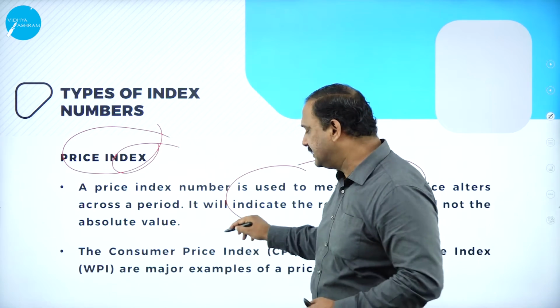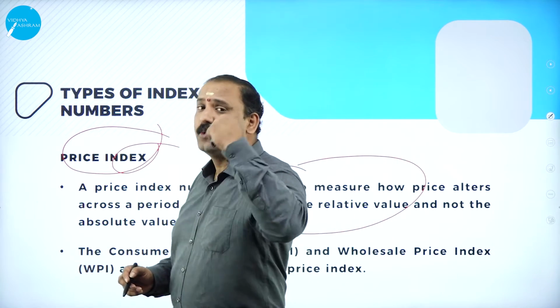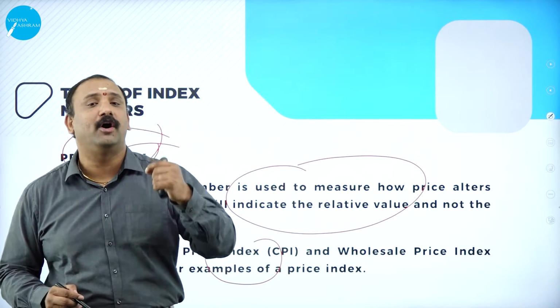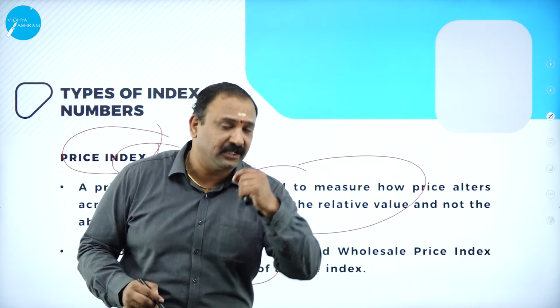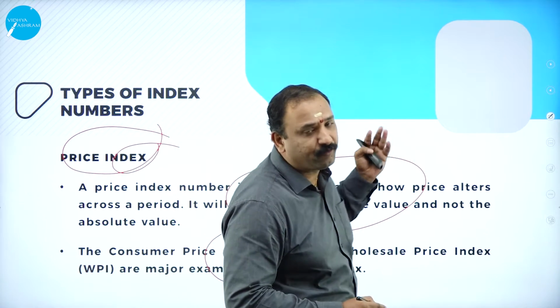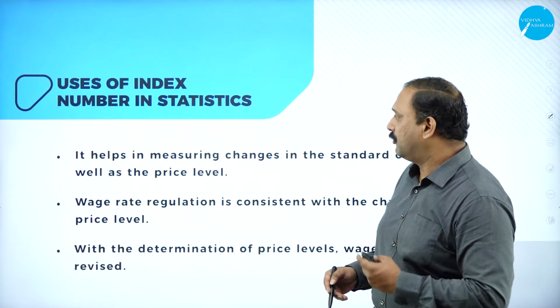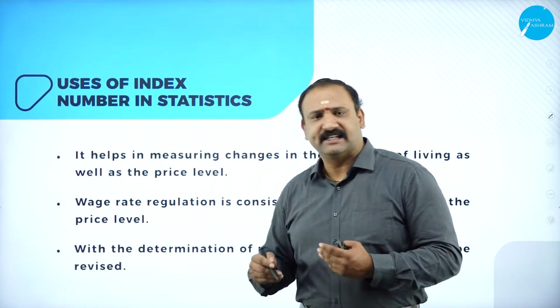The consumer price index and the wholesale price index are some of the indexes which we typically keep looking at back and forth in terms of comparison. So this is something which is very, very important for us in terms of understanding index numbers. Followed by the uses of index numbers in statistics.